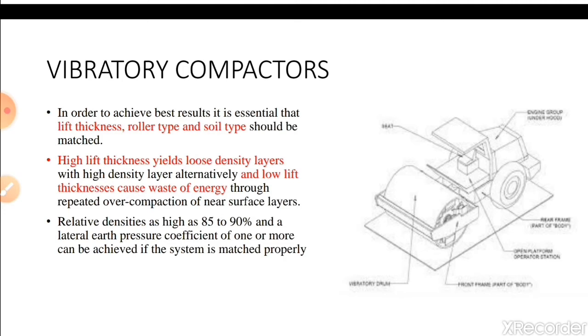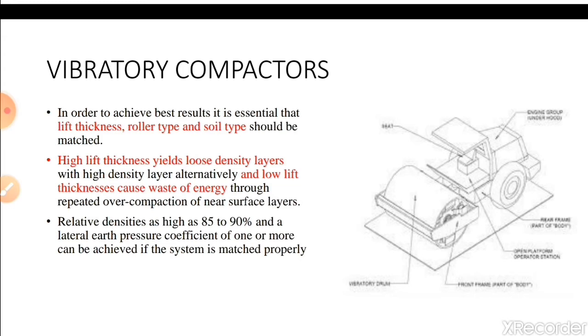High lift thickness will yield loose density layers, and low lift thickness causes waste of energy through repeated over compaction of near surface layers. That's why it is essential that initially itself we finalize what should be the lift thickness required for such type of soil.